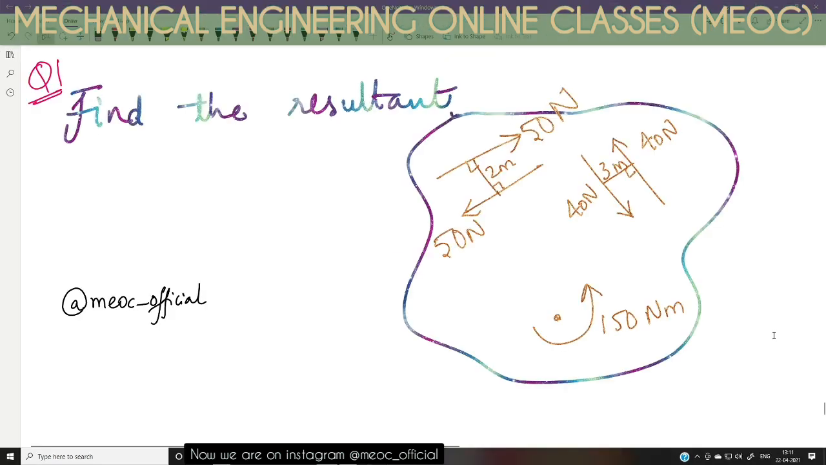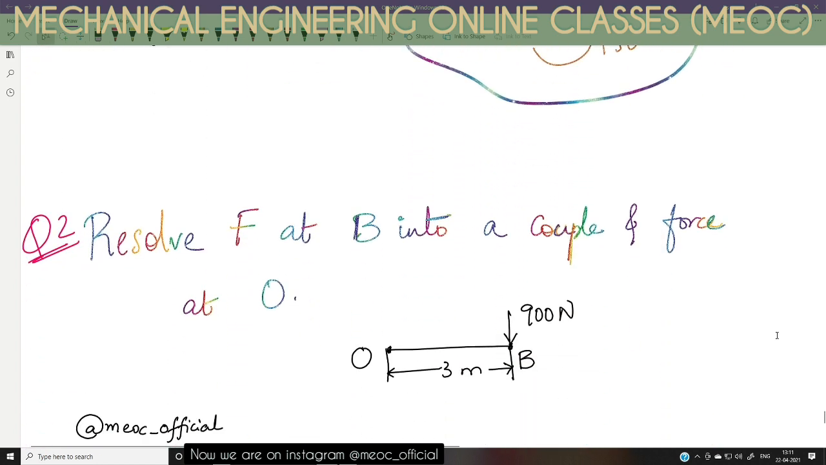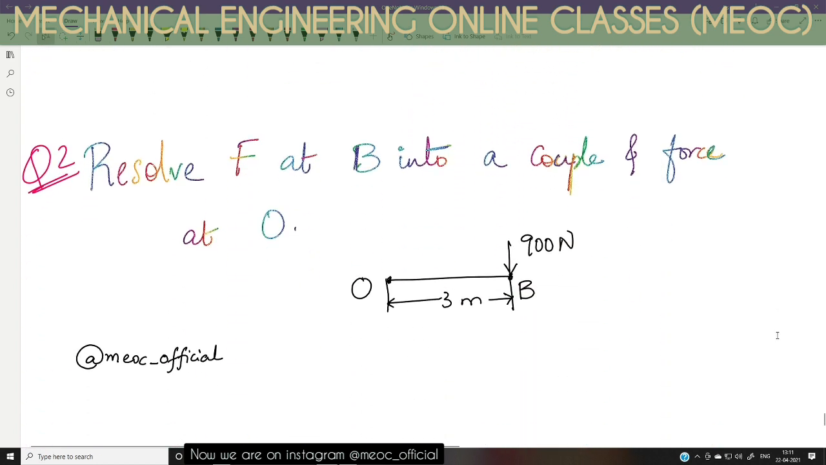Try to solve these problems. Put the answers in either the comments below or on our Insta, Miyok_official. This is the first question where an object is subjected to several force systems and couples. You should find the resultant of this. And the next question is to resolve the force F at B into a force and couple system at O.